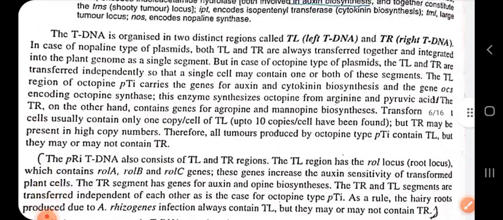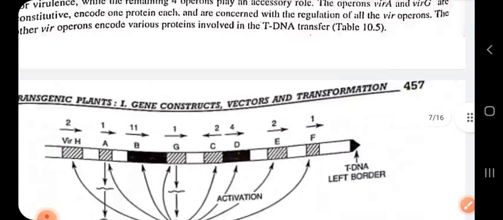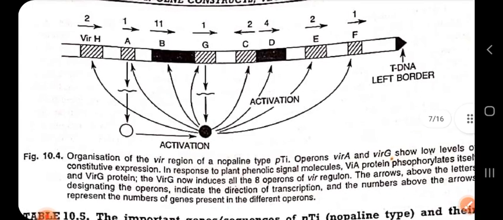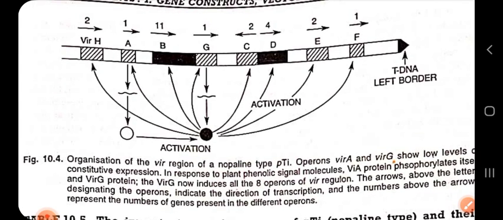Let us see the VIR genes now. I have said that VIR genes are responsible for the transfer of your tDNA into the host plant cell, and they are located outside the tDNA, and that region is known as the VIR or virulence region, right? So this VIR region actually codes for proteins which are involved in your tDNA transfer.